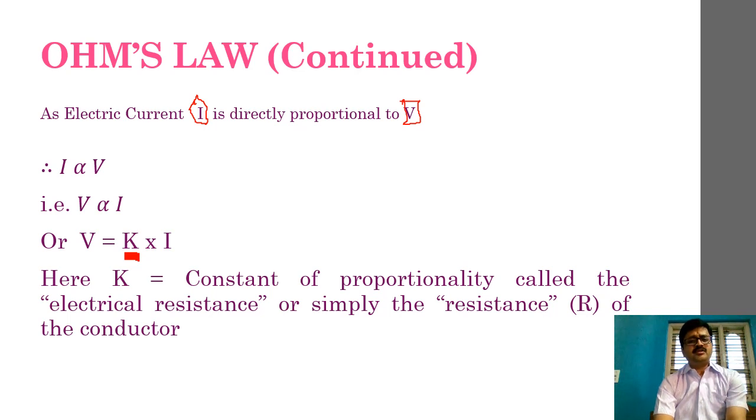So now, according to Ohm's law, we have brought down this particular equation as V is equal to K into I, and K is a constant of proportionality, and this constant of proportionality we can call the electrical resistance, or simply the resistance, and this resistance we will denote by capital R. Okay, fine. So now I hope this particular approach is clear to you.